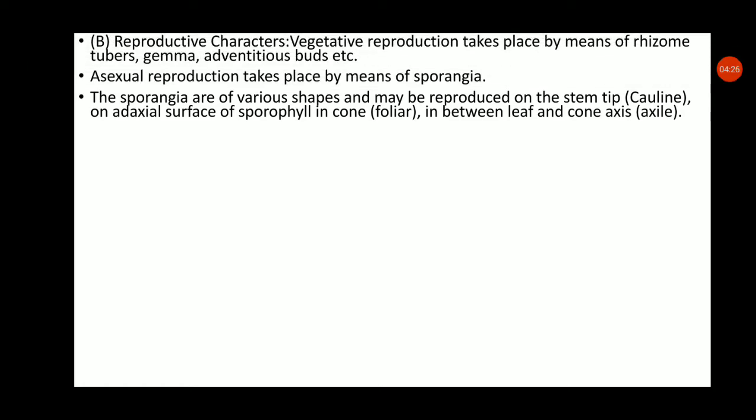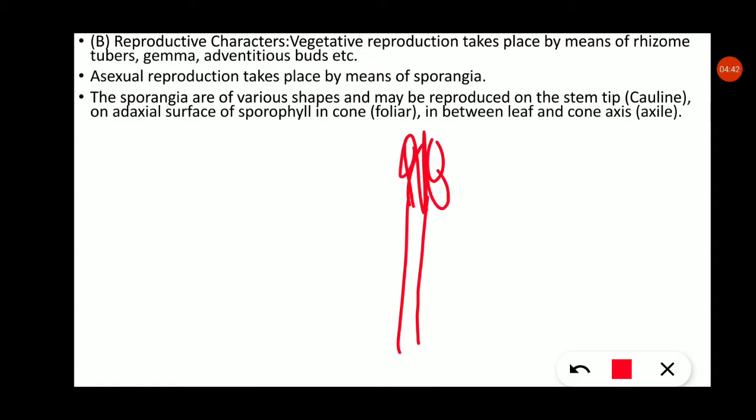The sporangia are of various shapes and may be produced on the stem tip. This is the stem and at its tip the sporangia are formed. There are many ways of formation of the spores. First is reproduction on the stem tip. This is known as caulin, and the adaxial surface of the sporophyll in a cone.